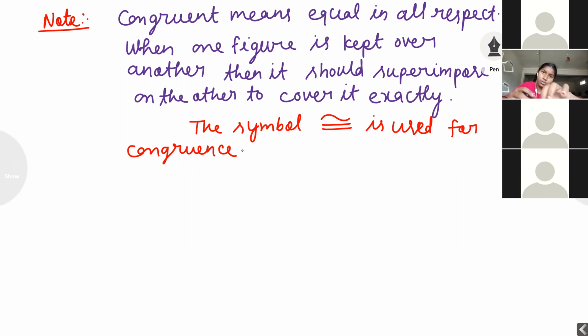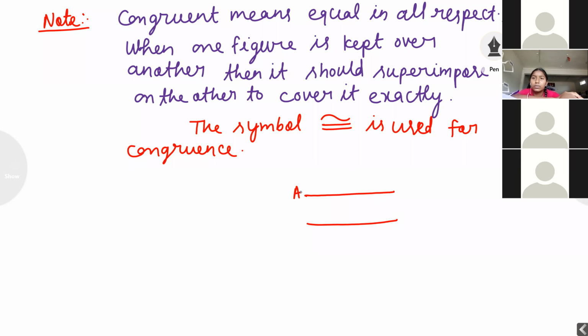Now, suppose, listen carefully. This is one line segment. I want to draw one more line segment that will be congruent. Line segments of equal length will be congruent. Angles of equal measure will be congruent. Circles of the same radius will be congruent. This is a line segment. One more line segment I want to draw.